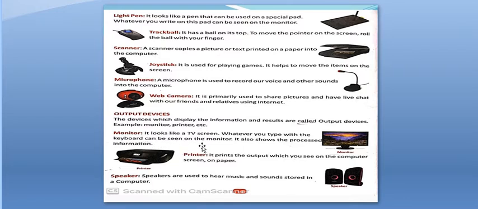Now, you have seen the monitor. It looks like a TV screen. Whatever you type with the keyboard can be seen on the monitor. It also shows the processed information. Printer. It prints the output which you have seen on the computer screen on paper. Speaker. What is a speaker? Speakers are used to hear music and sound stored in a computer.